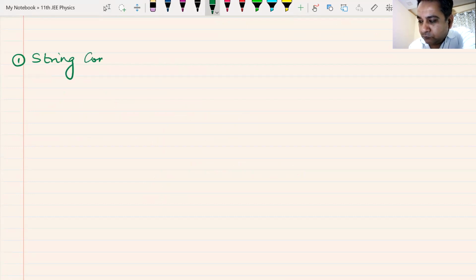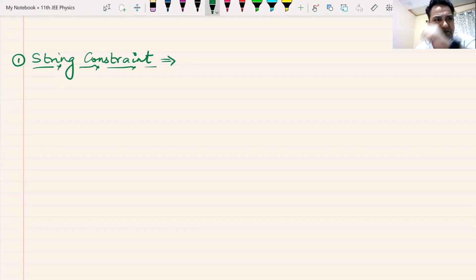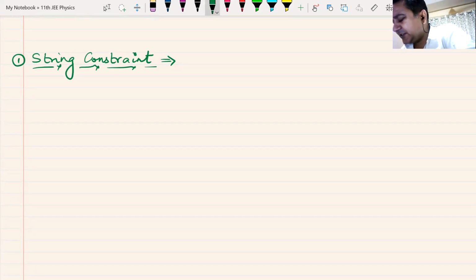We will also encounter questions where we have a mixed constraint, with some very simple plane constraint coming in, but in most cases it will be purely a string constraint.